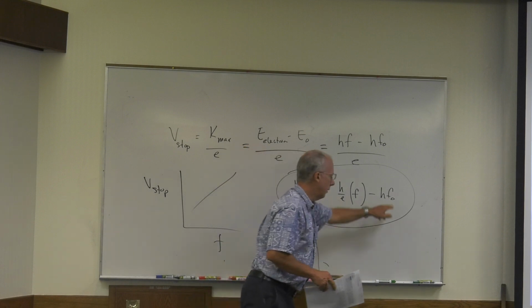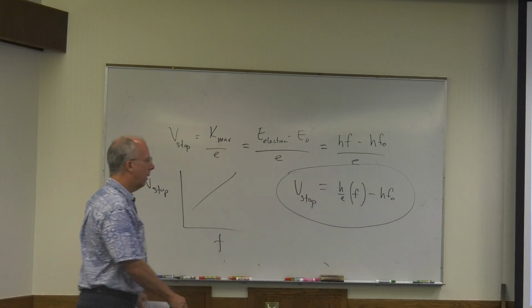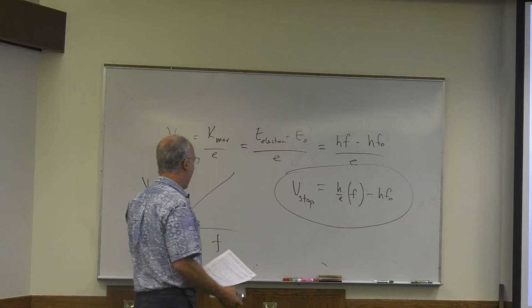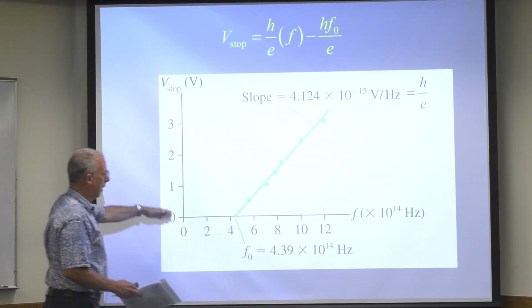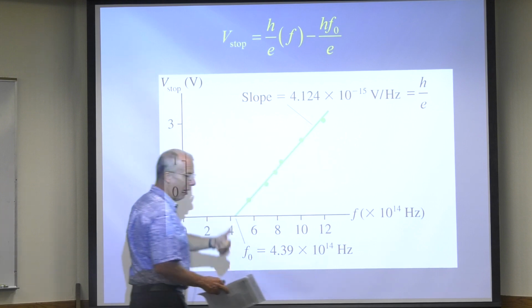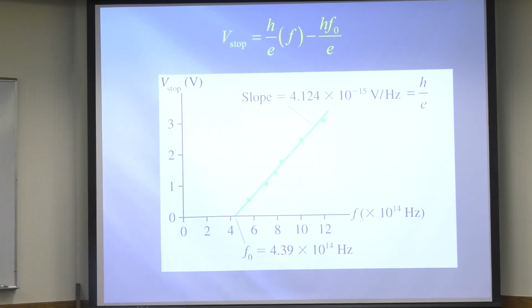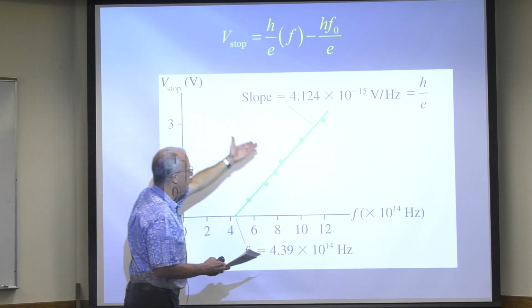All right, so look at that. This is data. And what does it look like? Straight line, right? Yeah, I should have made mine down here because it's a negative intercept. Okay, so Einstein's prediction was shown to be correct.